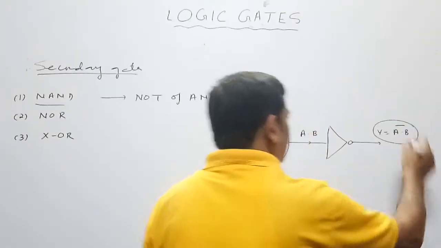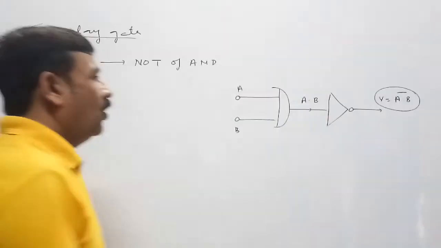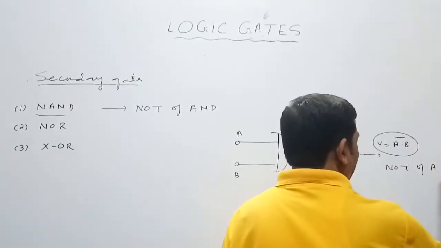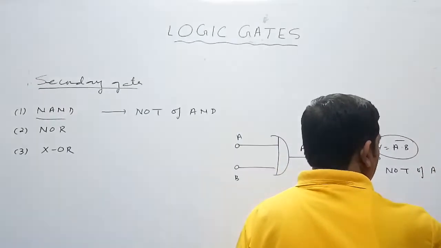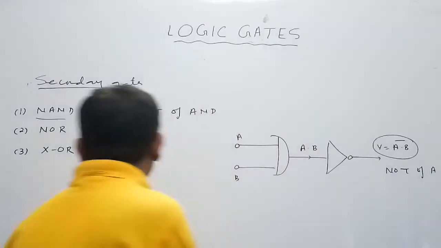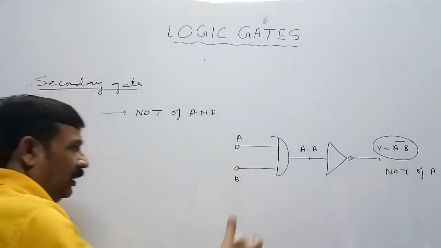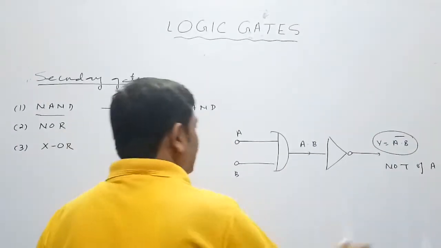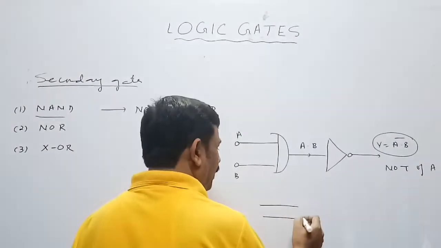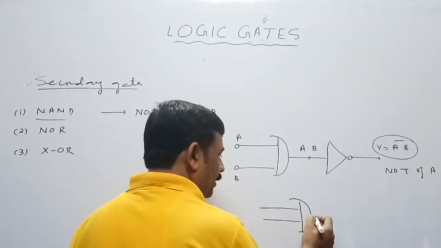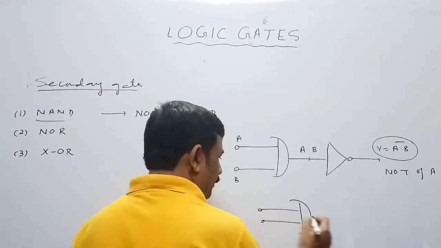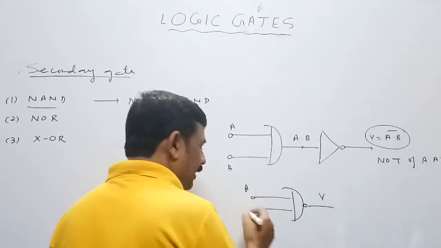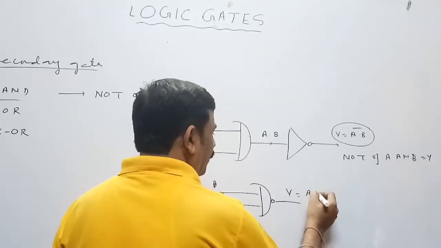It is the truth table of the NAND gate. How do we read it? NOT of A and B is equal to Y. So if an AND gate and a NOT gate are connected with each other, we get a NAND gate. In short form, we write the symbol of the NAND gate by putting a circle here. This is the NAND gate. Inputs are A and B, output will be NOT of A and B.